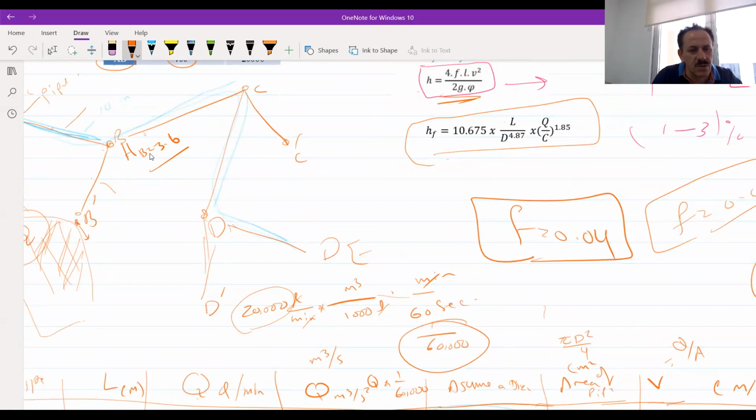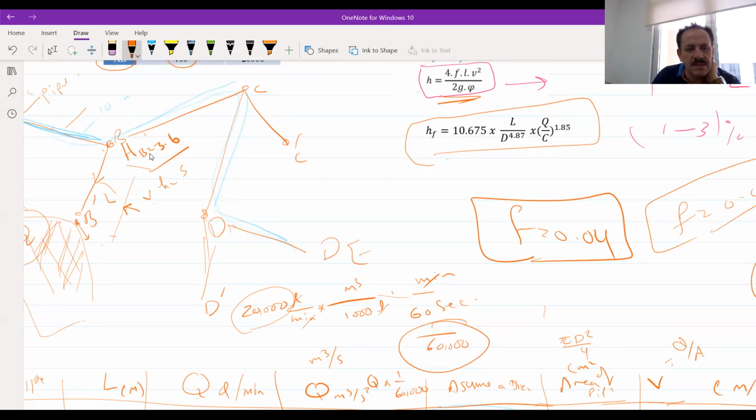Now what should I do? I should do the same calculation, find the head loss from B to B bar. I have its length, I have to assume the diameter here, and I have to find the velocity in this pipe because I have the Q in this one, and check the velocity and check the head loss using the same equation and check the S.